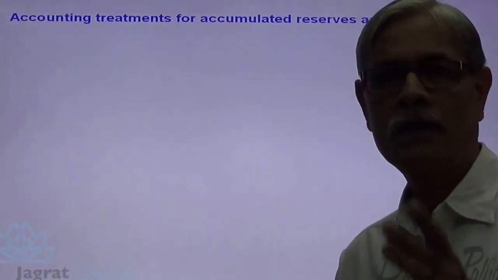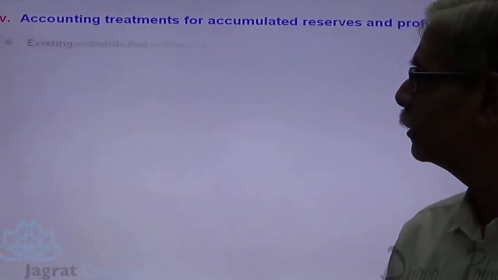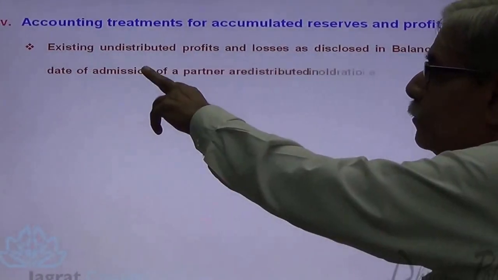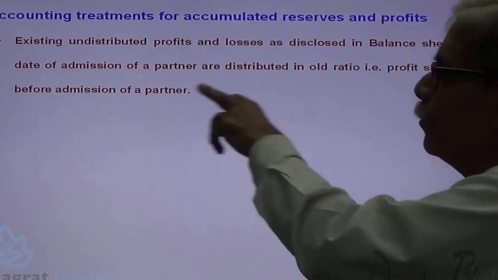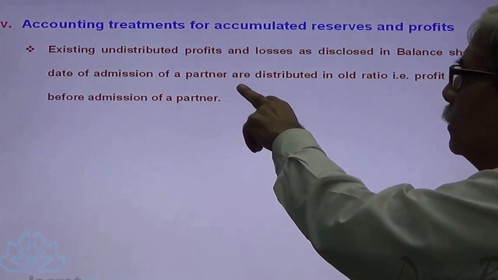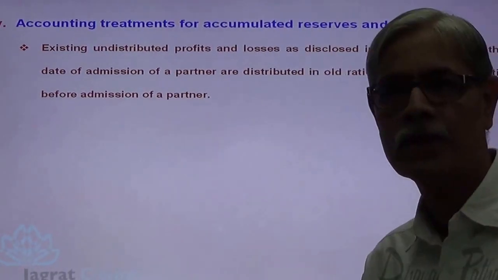Accounting treatment of accumulated reserves and profit. What you have studied in chapter number 3, the same is applicable over here. The existing undistributed profits and losses disclosed in the balance sheet till the date of admission of a partner are distributed in the old ratio, that is the profit sharing ratio before admission.